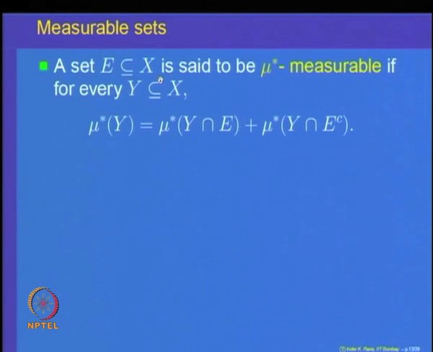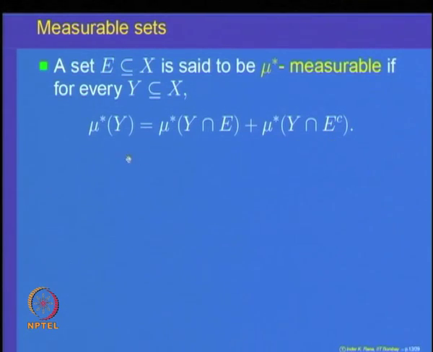So, we are saying that a set E is mu star measurable, where mu star is the outer measure induced by that measure, if for every y in X, mu star of y can be written as mu star of y intersection E plus mu star of y intersection E complement.